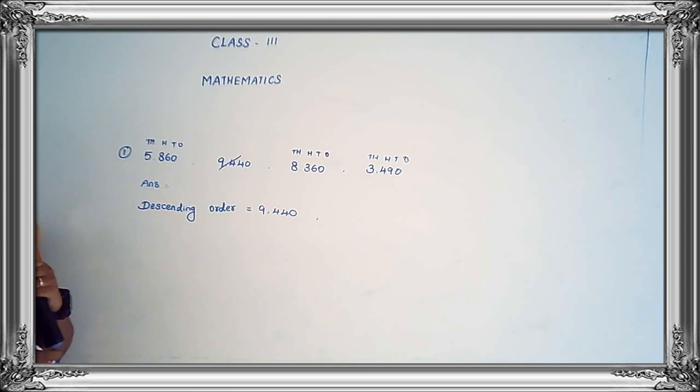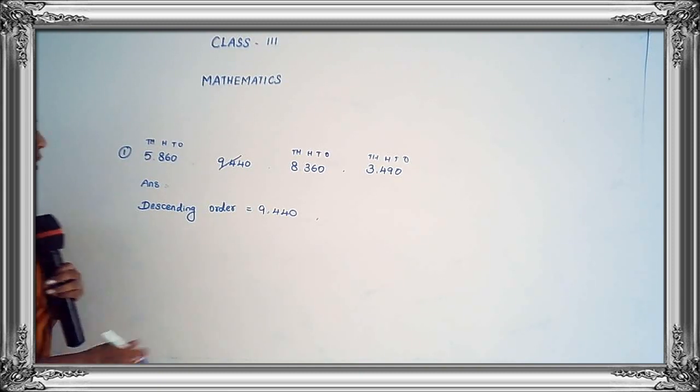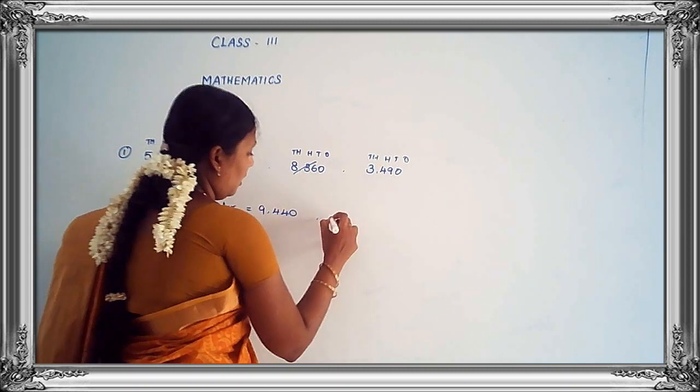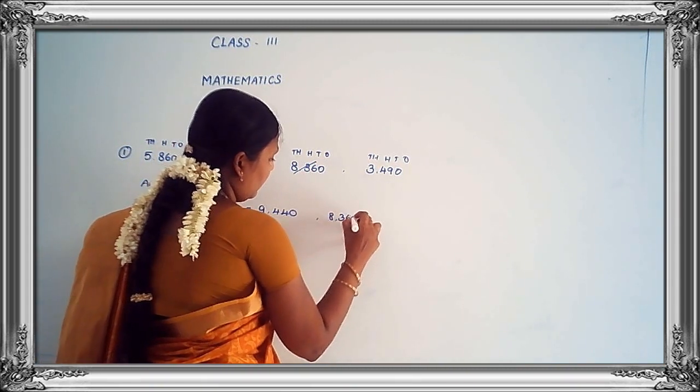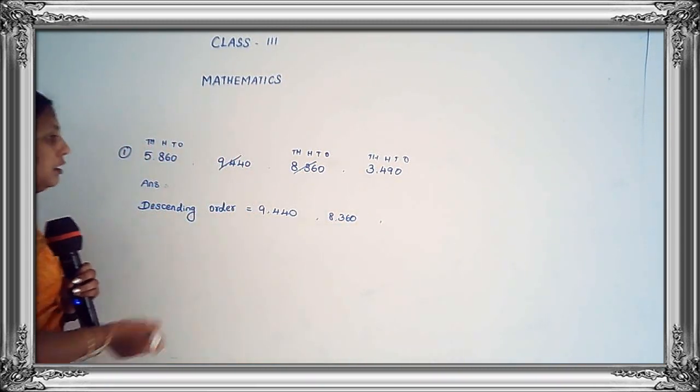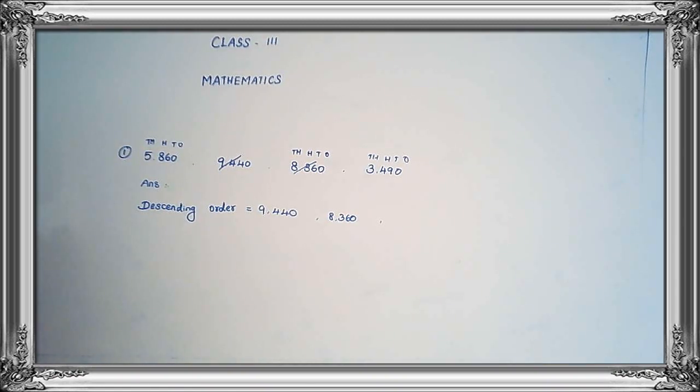Which is greater? 8,000. So we have to write 8,360. Then see the next one, 5,000 and 3,000. Is 5,000 a greater number or 3,000 a greater number? 5,000.